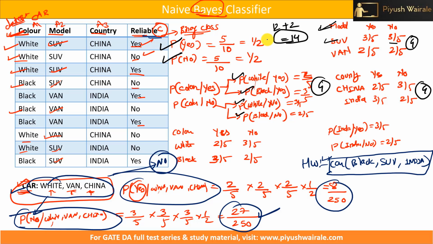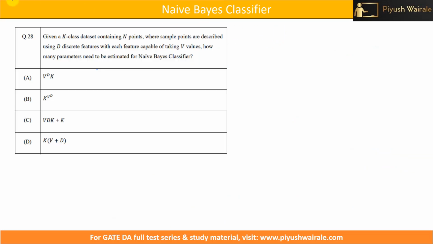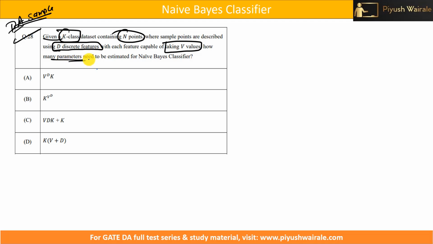So if I try to generalize this particular concept, this is question number 28 from a GATE sample paper, the GATE DA sample paper. So what does this question tell us? Given K is the number of classes, a K class dataset containing n points, where sample points are described using D discrete features, with each feature capable of taking V values, how many parameters need to be estimated for the Naive Bayes classifier?